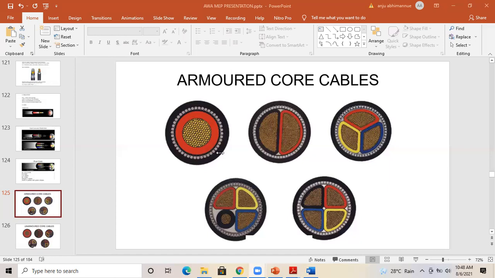For example, we are talking about the 3.5 core cable, with R phase, Y phase, and B phase. Each phase has to carry some amount of current. For example, the R phase is carrying 100. Obviously the same amount of current will be carried by the Y phase and the B phase, if it is equally balanced. In that case, normally the current flowing through the neutral would be less than 50. That is why we are able to select the